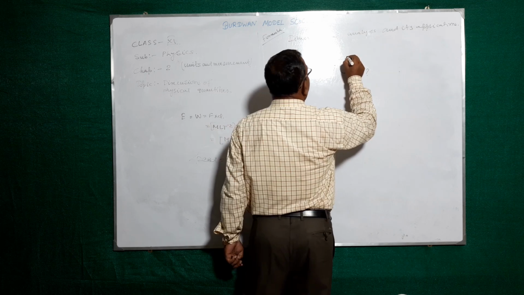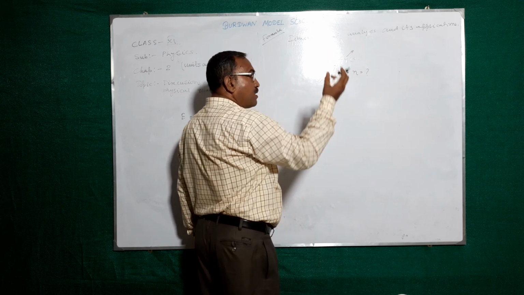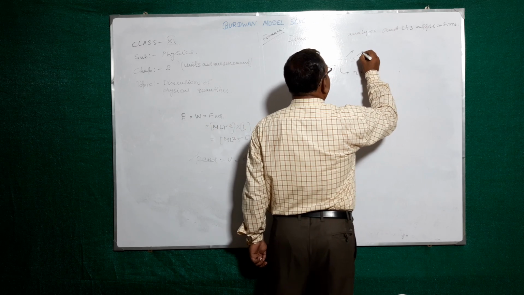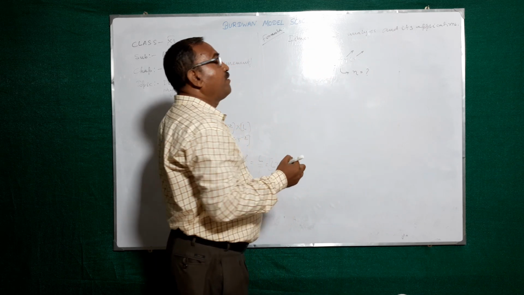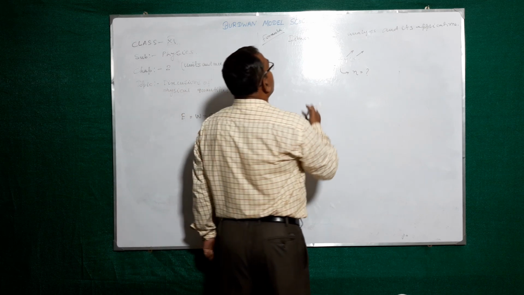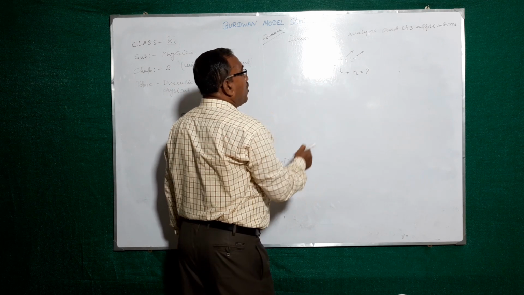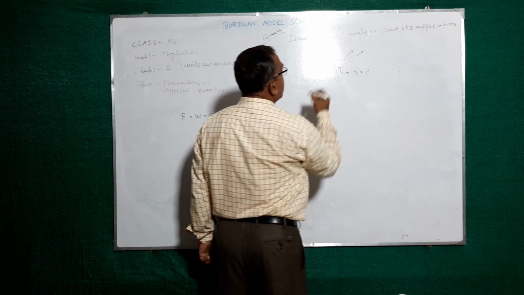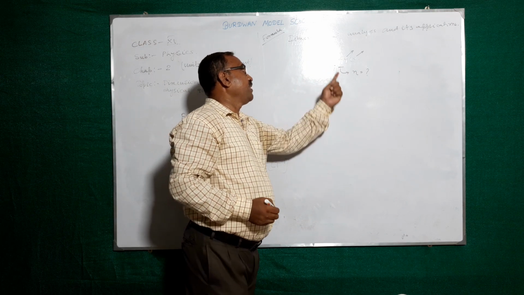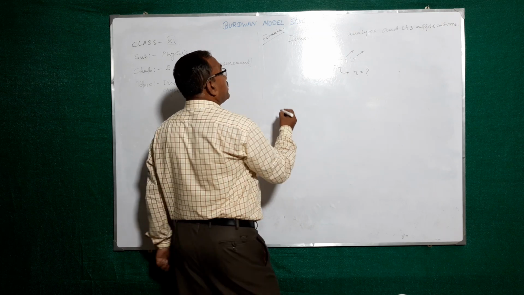This is the radius of the spherical body and this is the terminal velocity of that object, that means the velocity. So those are known. Only the unknown part is this. You can find out the dimension of eta from that equation. How can you find out it?